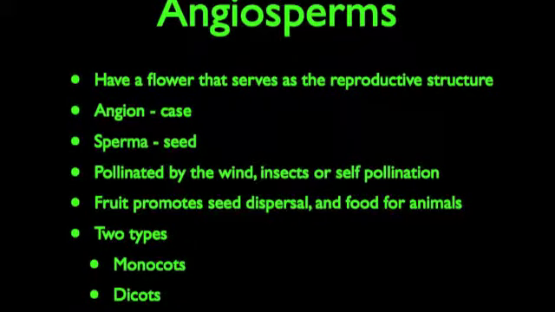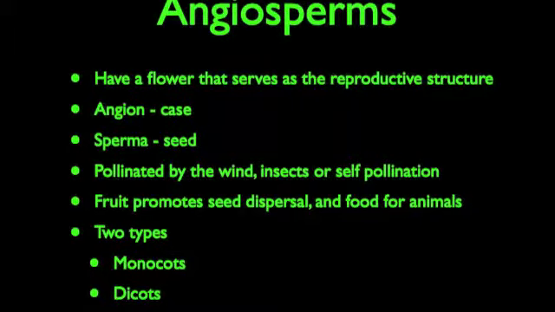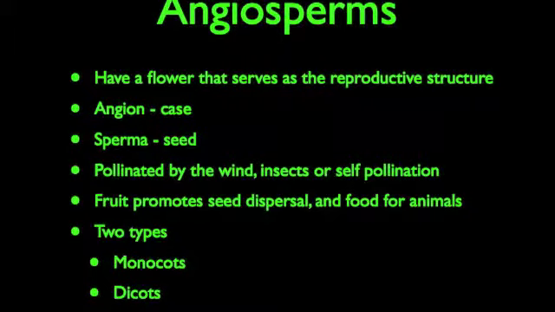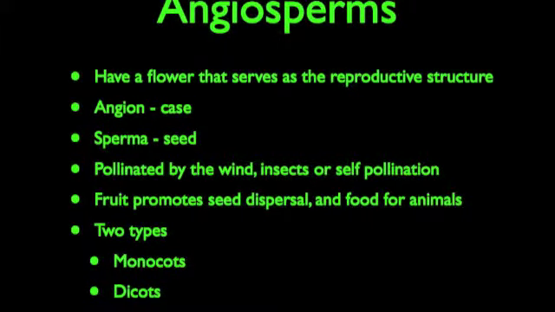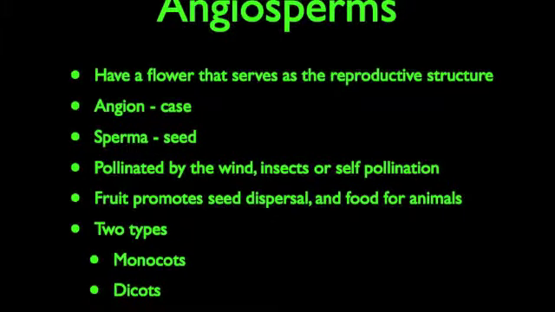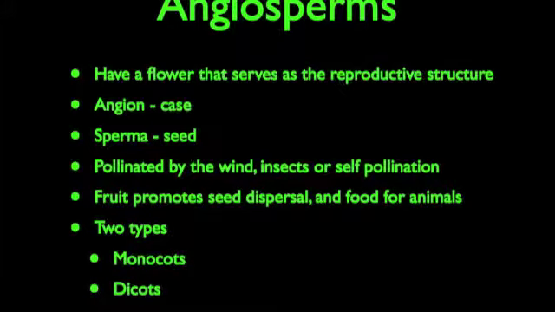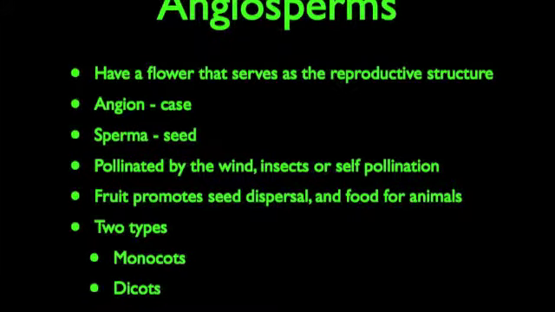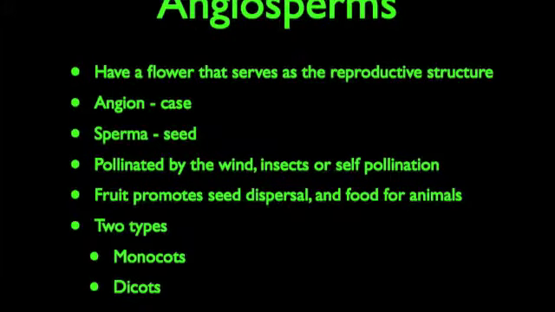Angiosperms are types of plants that have a flower as the complex reproductive structure. The seeds develop within a specialized structure. Angion means case, and sperma means seed. Some key features of angiosperms is that they have flowers that are pollinated by the wind, insects, or self-pollination, and the fruit promotes seed dispersal and is food for animals.